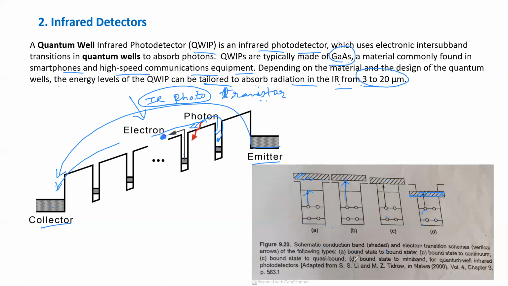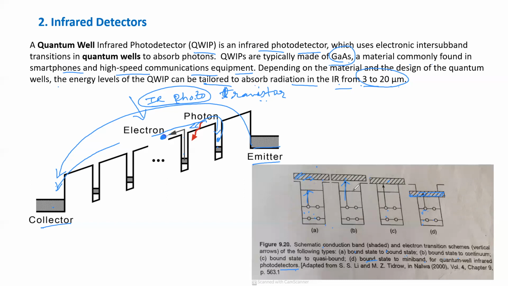So different conditions are given, and D is bound state to mini band for quantum well infrared photodetectors. So these are the four different conditions or positions of, you can say, conduction band and valence band positions.